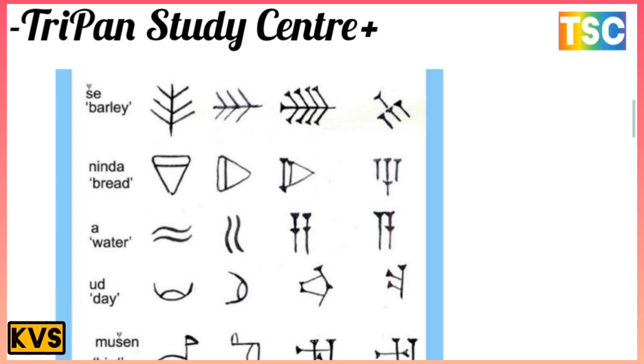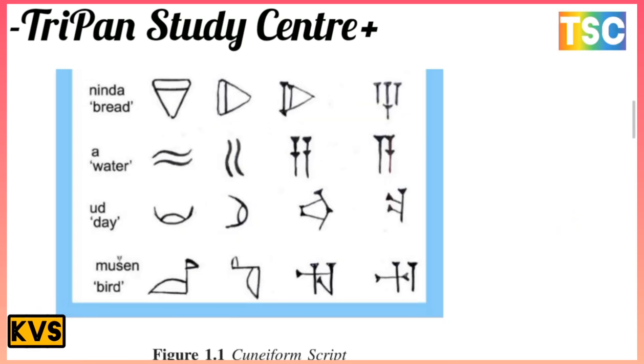These are the most important symbols across different time periods in Mesopotamia. Here in the cuneiform script, there are important symbols for water, days and birds. Word symbols are also important in different time periods. This is the cuneiform script of Mesopotamia. There is an important point here.